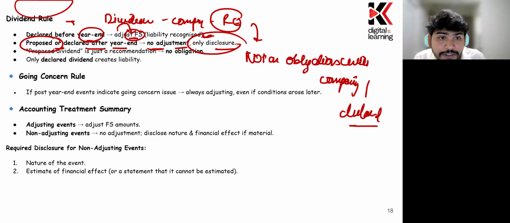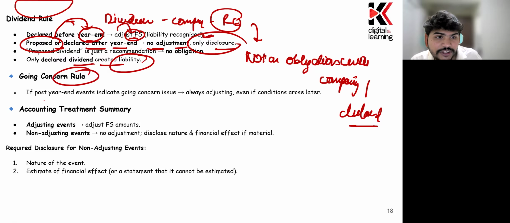If it has been proposed before the year ended, in that case also, it will not be creating any obligation, right? Because ultimately a proposed dividend, which is by the company, will not create an obligation. Unless the dividend is declared, there will be no obligation. So proposed would not be having any sort of obligation for a company. Only a declared dividend creates a liability, okay?